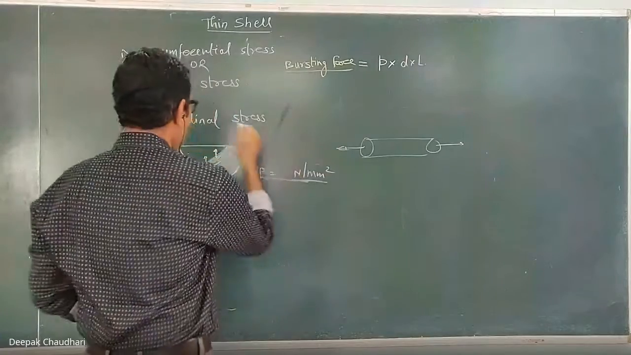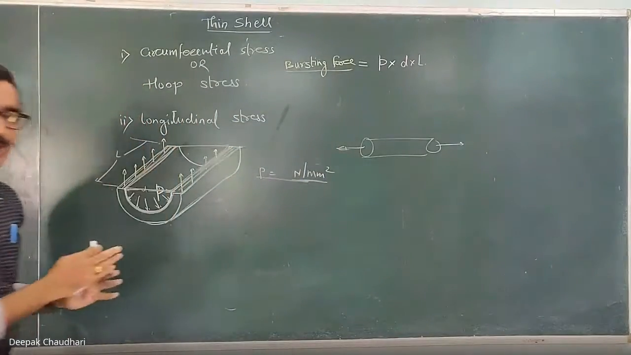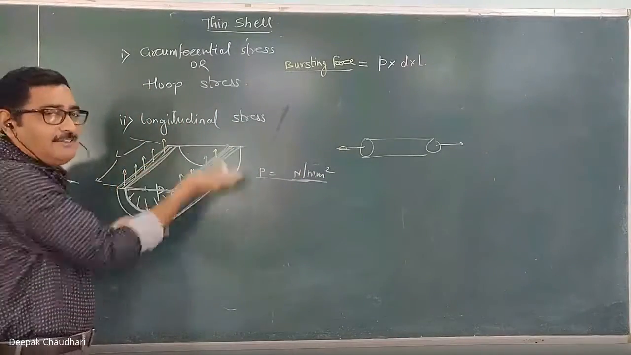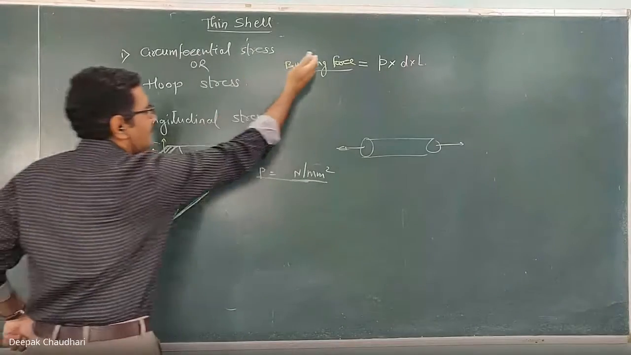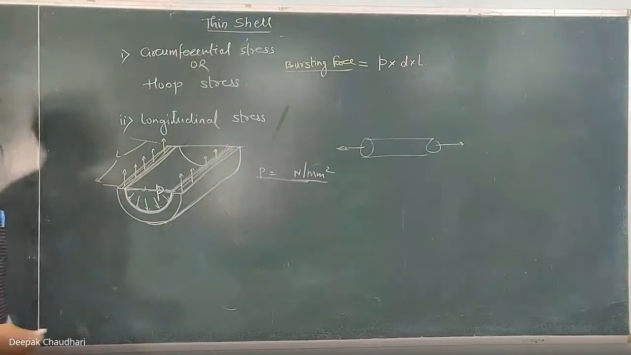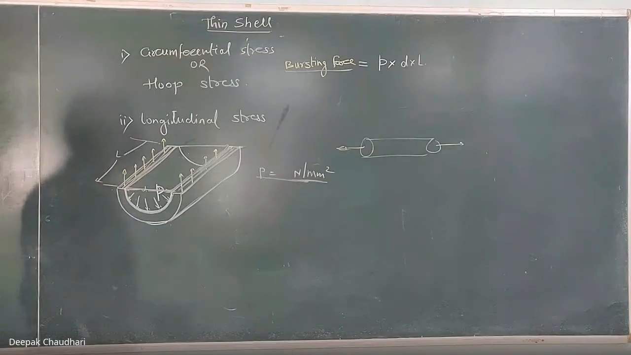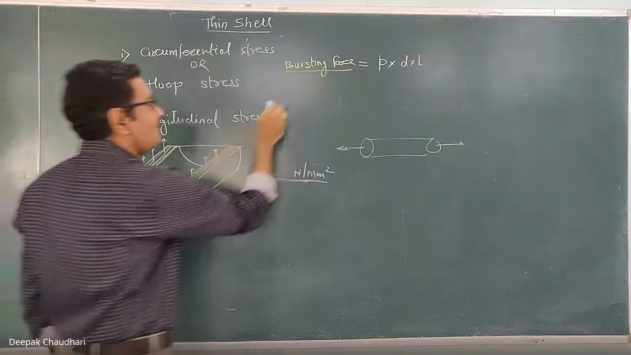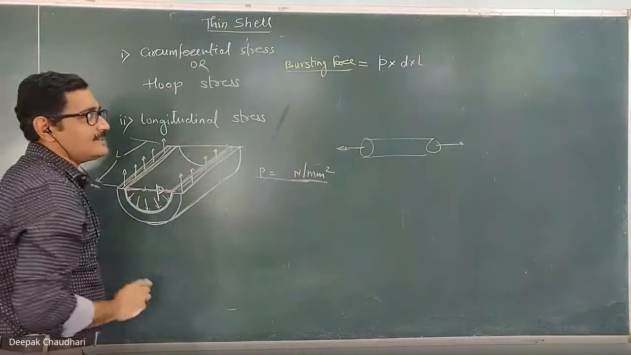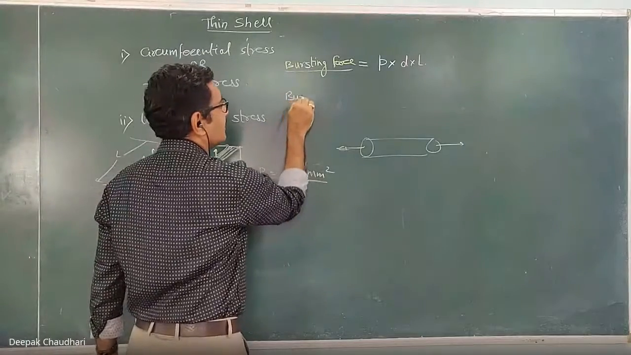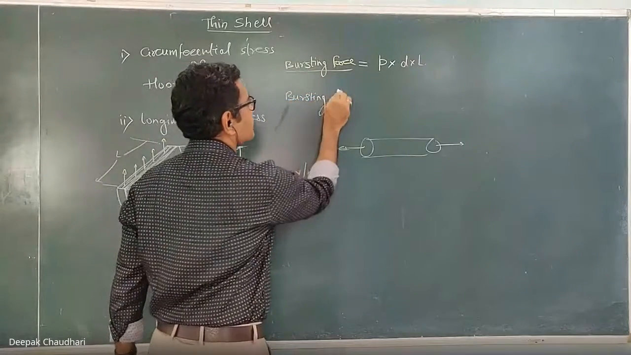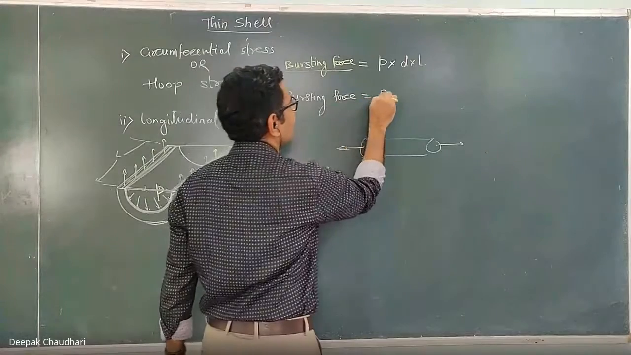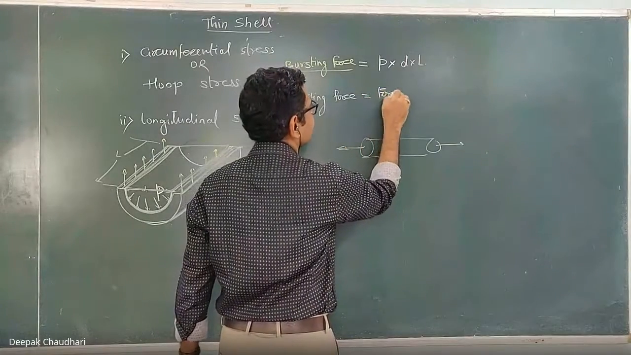Now, it will fail when this bursting force is greater than the resisting force. But in equilibrium, what will happen? The bursting force is equal to the resisting force. So in equilibrium, the bursting force is equal to the force of resistance.